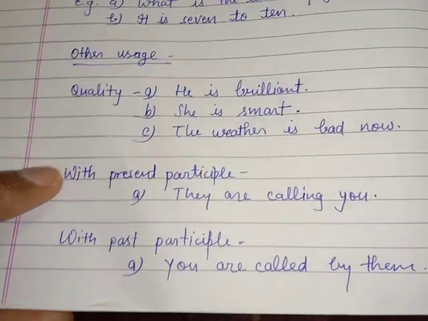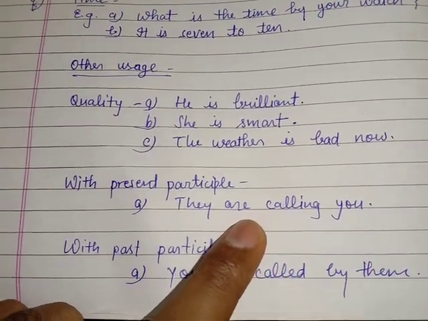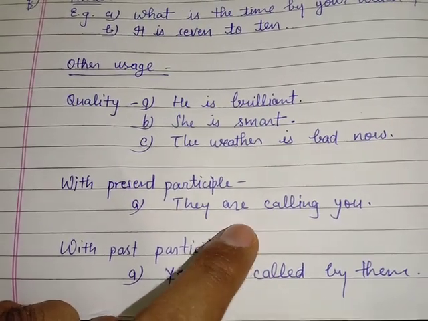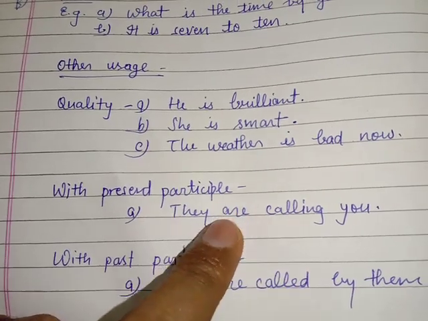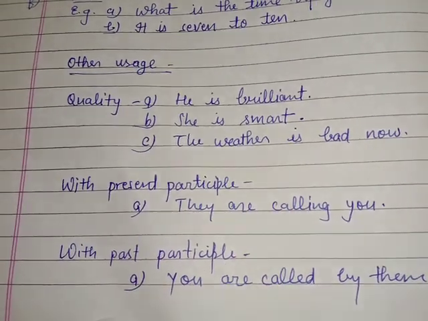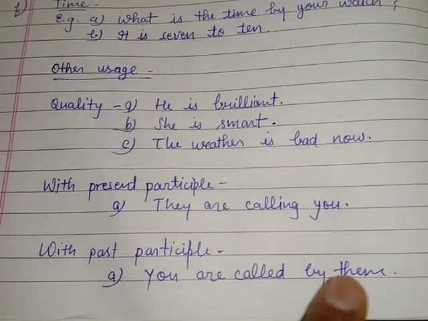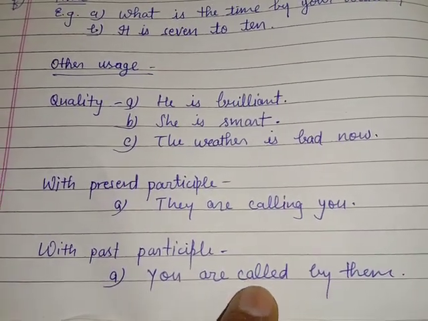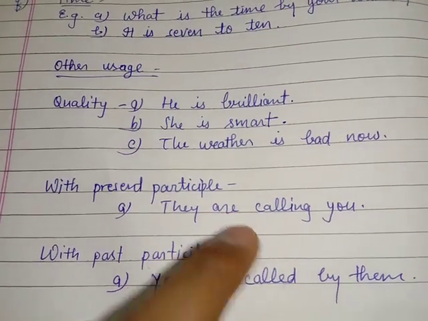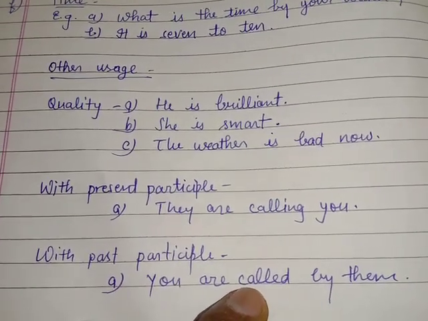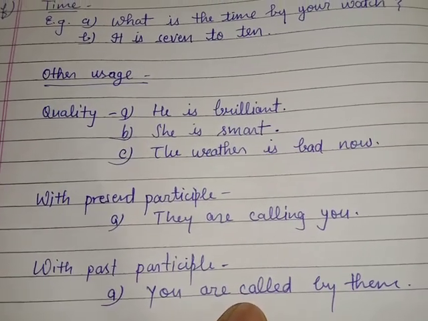And when it is used with the present participle, then it is present continuous or past continuous. They are calling you, they were calling you. Then it can be present continuous or past continuous. With the past participle: you are called. Here called is used, so it is passive voice. Here it is active voice, and here it is passive voice. So that is all about the verb be.